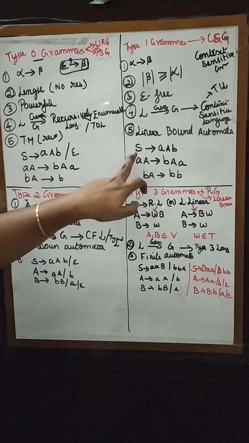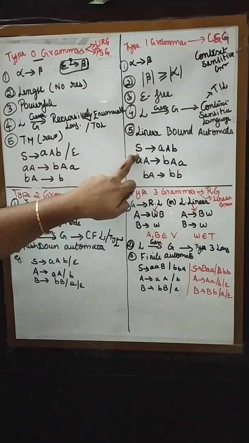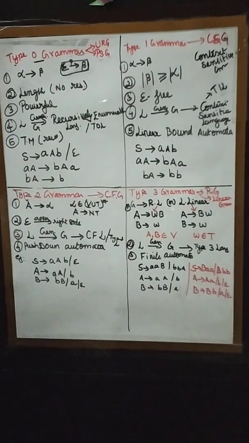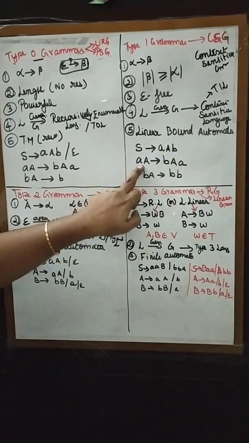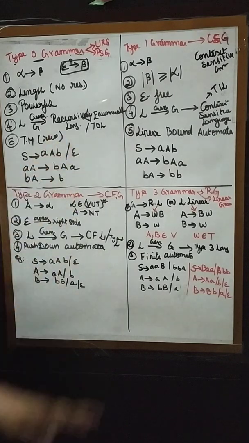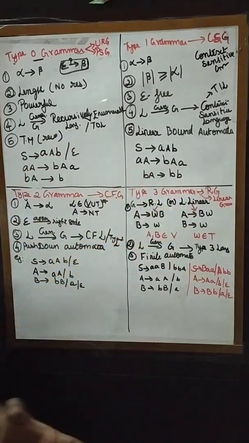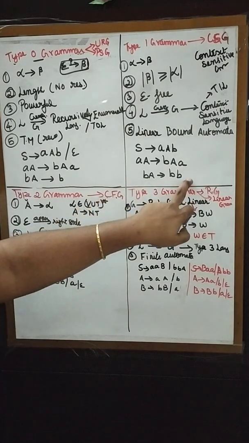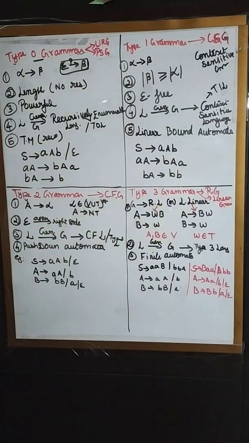See here, this is my alpha. What is its length? It is 1, whereas here it is 3. Here how much is there? 2, here 3. It is applicable only to this grammar. And you can have the same numbers also. Here you can have 2, and there also you can have 2.